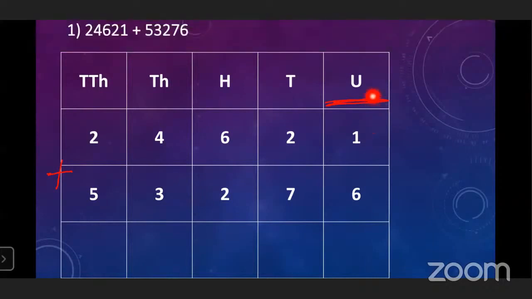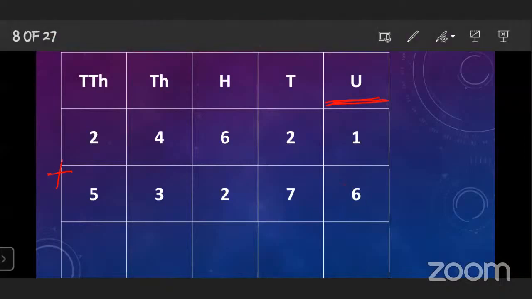Now here you can see that the first column is the unit place and every time we should start from this unit place. Okay. So here the numbers given are 1 plus 6, means we have to combine or join these two numbers. That time we will get the answer. 1 plus 6, anyone can tell me? 1 plus 6 is equal to 7.